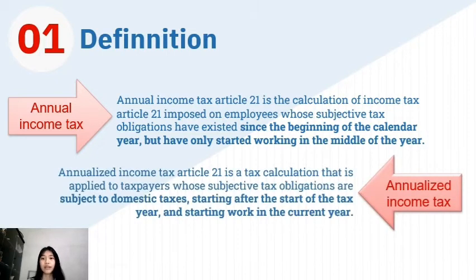However, annualized income tax, the Article 21, is a tax calculation that is applied to taxpayers whose subjective tax obligations are subject to domestic taxes starting after the start of the tax year, and starting work in the current year.